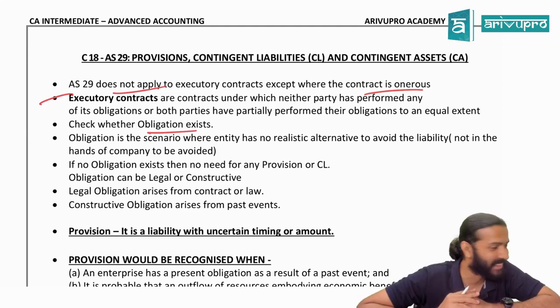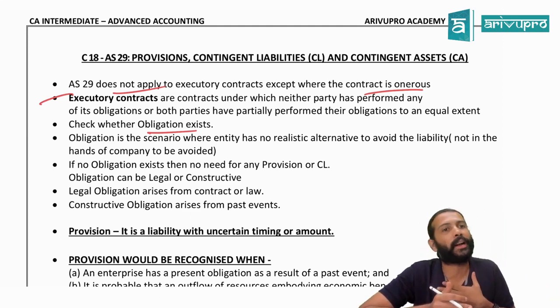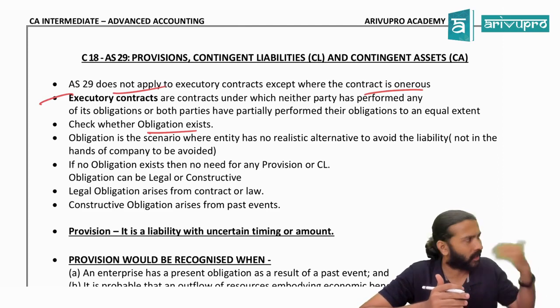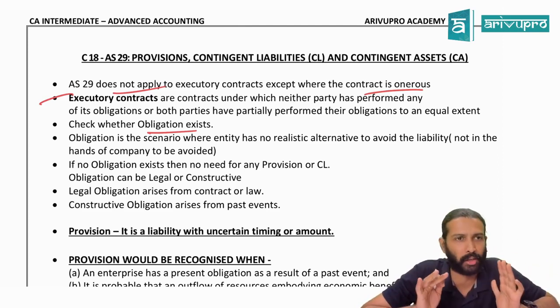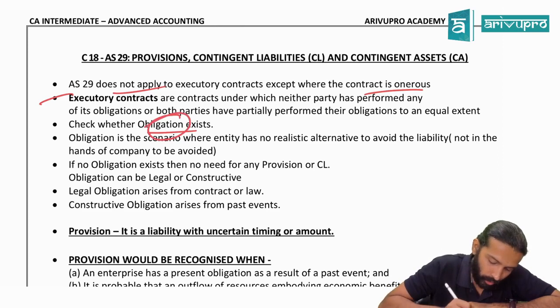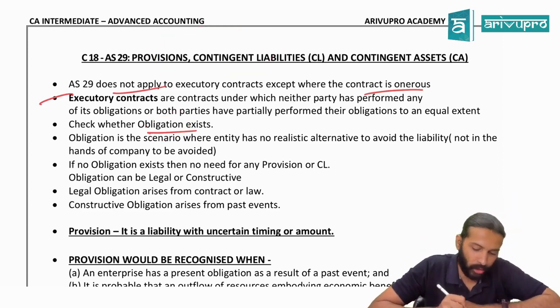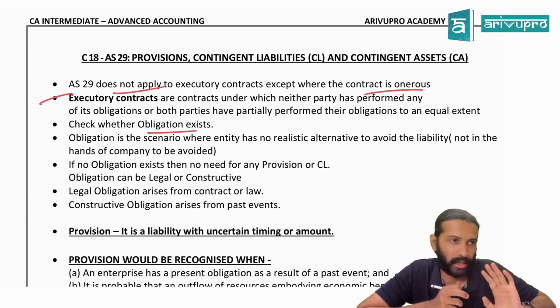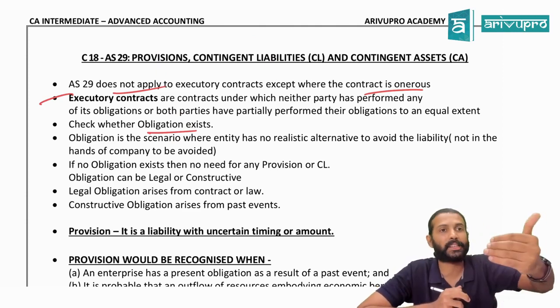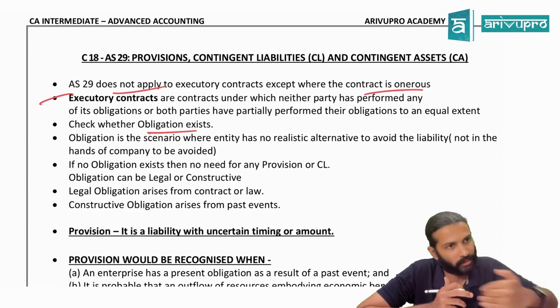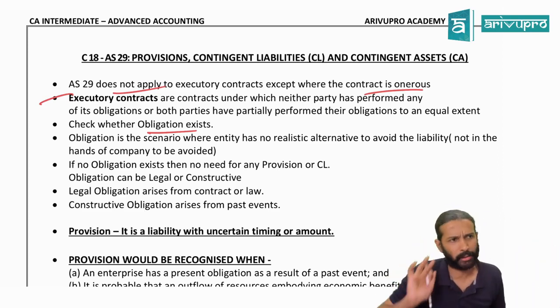Correct? So that means we have an obligation to conduct what? Classes. Yes, that is our obligation, meaning we have a no-escape scenario. That no-escape scenario is what we call obligation. Only if obligation is there will you think about creating a provision or contingent liability. You'll see some case studies where obligation will not be there. Enough case studies we have in this. Don't worry about that.